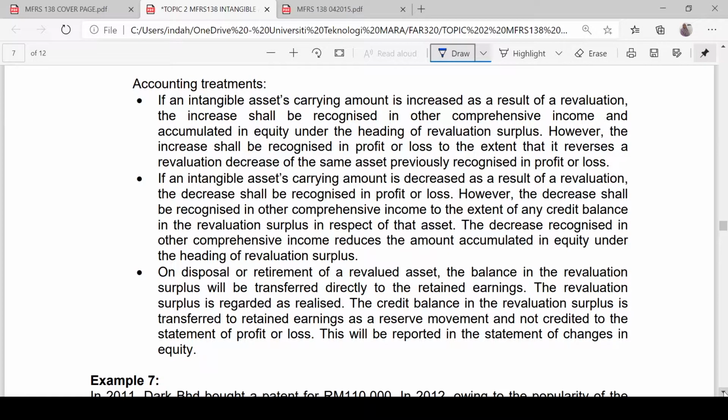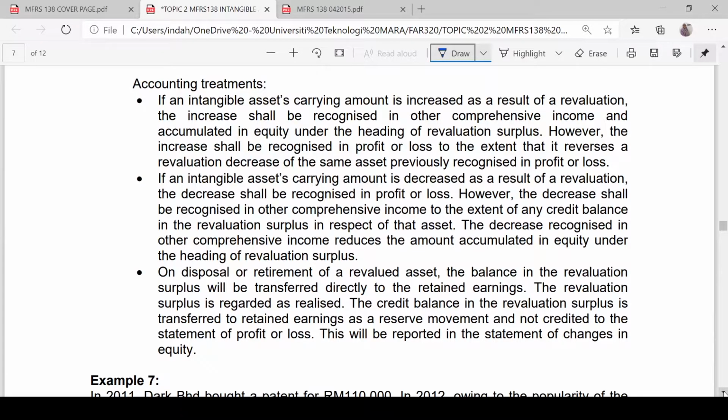If an intangible asset's carrying amount is decreased as a result of revaluation, the decrease shall be recognized in profit or loss. However, the decrease shall be recognized in other comprehensive income to the extent of any credit balance in the revaluation surplus in respect of that asset. The decrease recognized in other comprehensive income reduces the amount accumulated in equity under the heading of revaluation surplus.